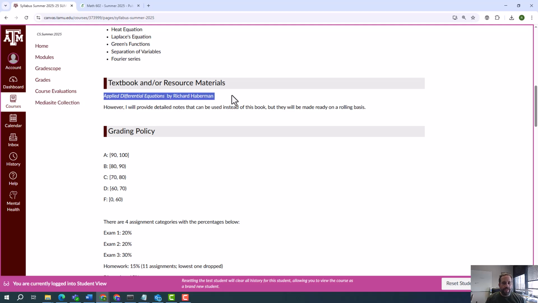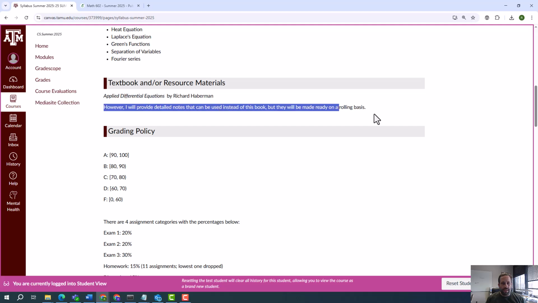Applied Differential Equations is the official course textbook. However, I am typing detailed notes, and that will be something close to a textbook. I imagine that is going to be completely sufficient for this class. At the end of week N, I will have everything posted for week N+1. I'm about halfway through, maybe even a little more, writing the notes for week 2. That is for next week, and that's what's been uploaded, and of course all of the notes for week 1. So you'll have the weekend to read the material for the upcoming week.